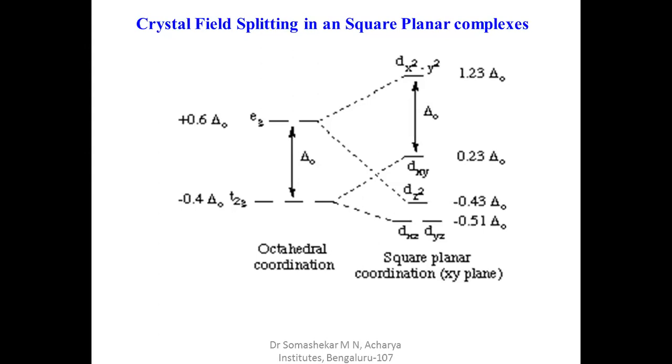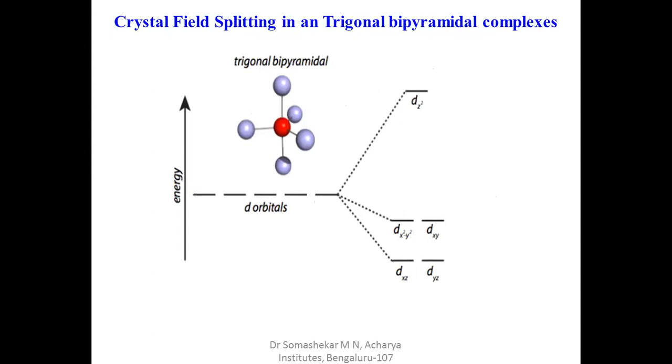Now, crystal field splitting in trigonal bipyramidal complexes. If you look at this diagram, this is a trigonal bipyramidal geometry. Here there are two ligands along the z coordinate axis and the remaining three ligands. Out of the three ligands, two are along the x and y axes, and one ligand is between the coordinate axes, oriented along the dxy orbital.